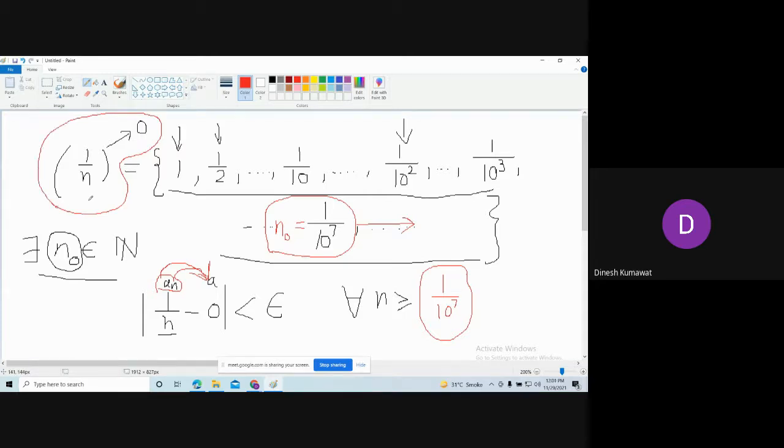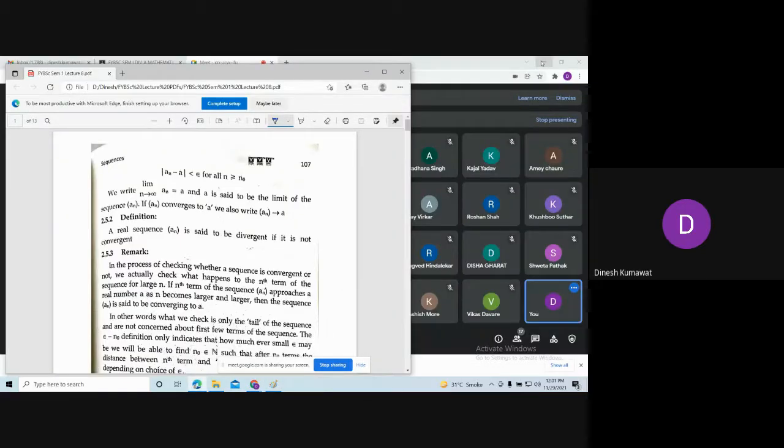But I hope you are getting some idea how we are going to say this sequence a_n converges to a whenever this modulus is less than epsilon for all values of n which are bigger than a particular number, say n naught. Is that okay? Yes, sir.